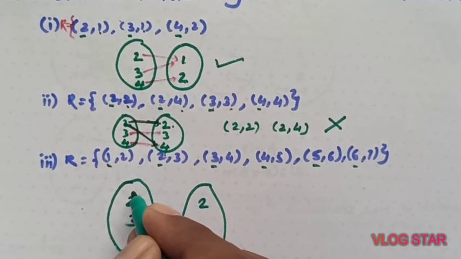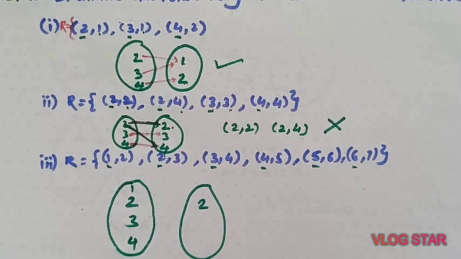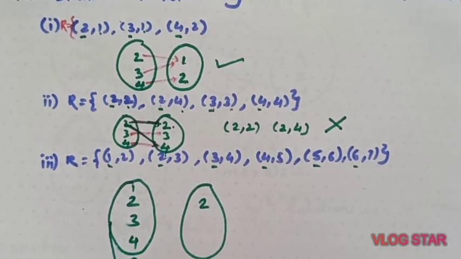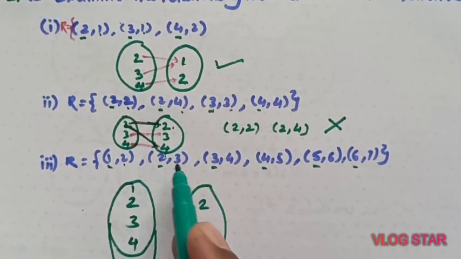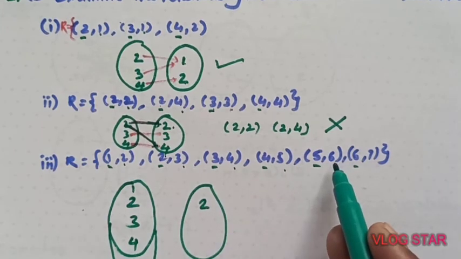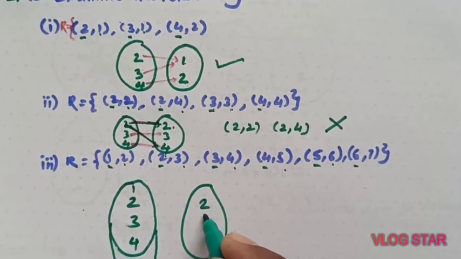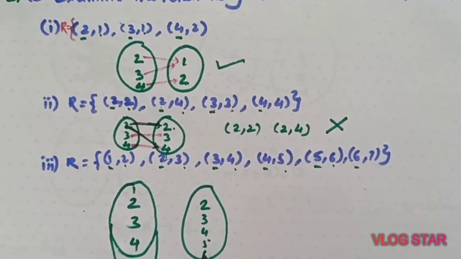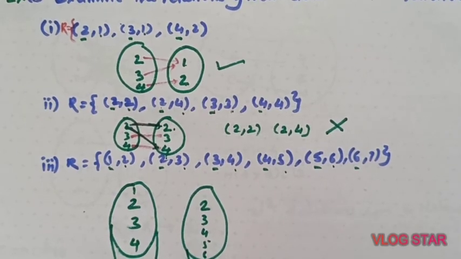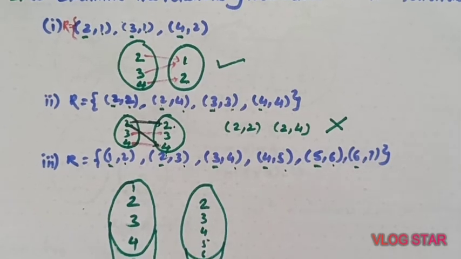We'll adjust here 1, 2, 3, 4, 5 and 6. I'll increase this set up to 6. And what are the elements? 2, 3, 4, 5, 6 and 7.